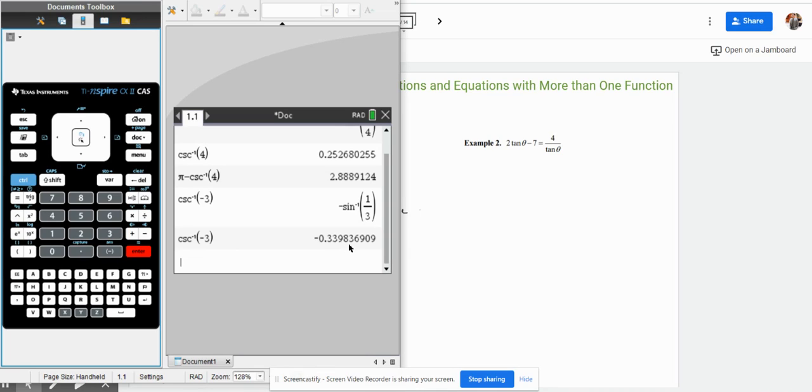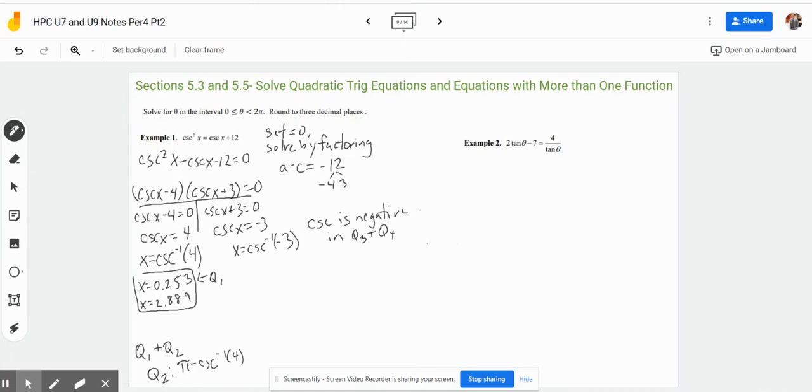It's 0.3398, which rounds up to negative 0.340. Okay, x is about negative 0.340. And what we're going to do with that value, we're essentially just going to use the absolute value of it, and figure out what the values are going to be in quadrants 3 and 4.